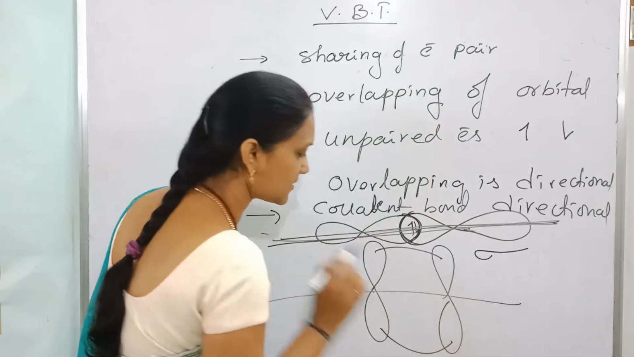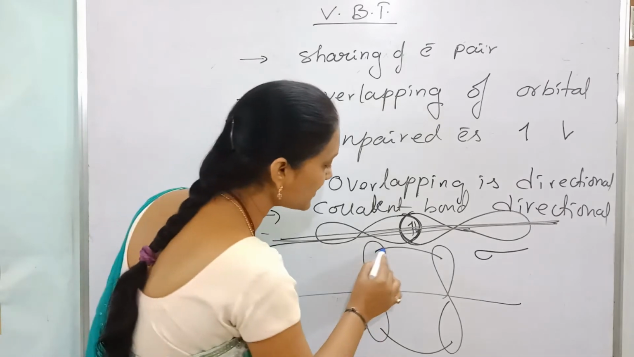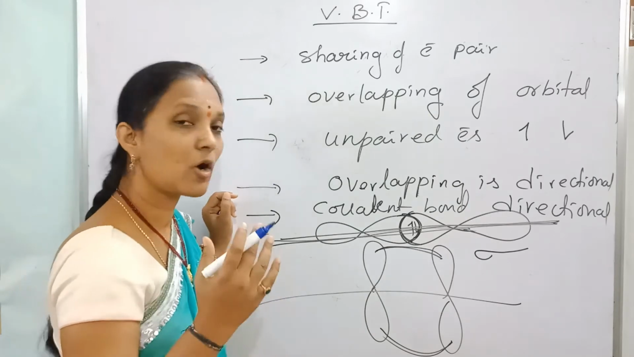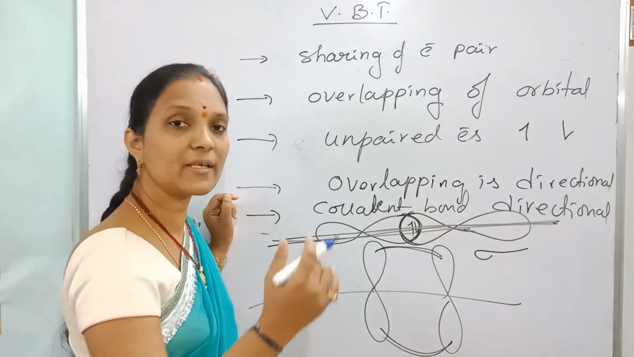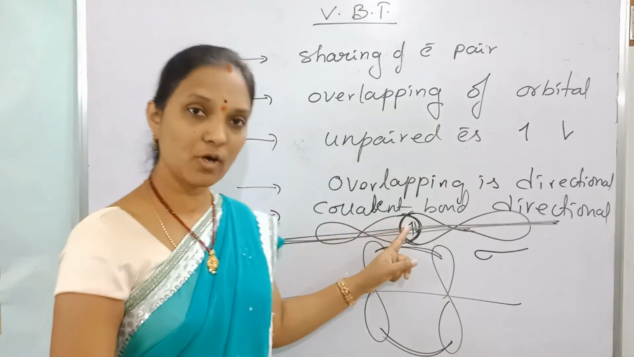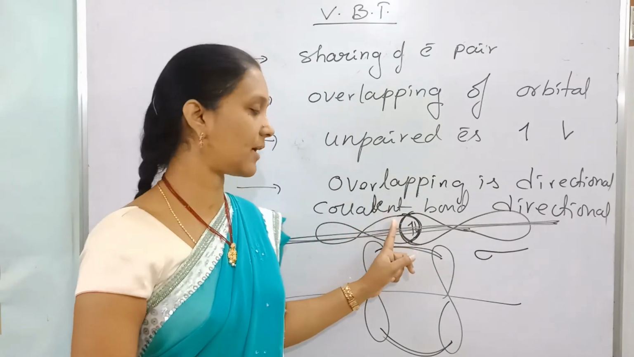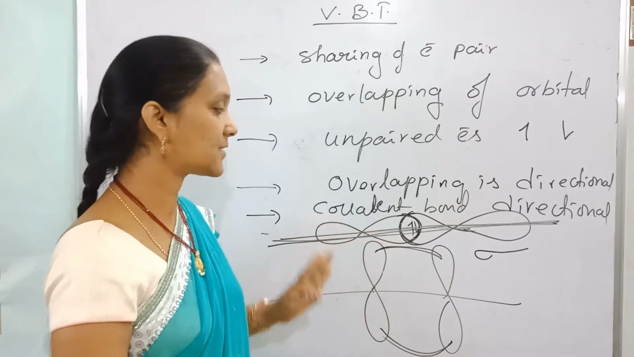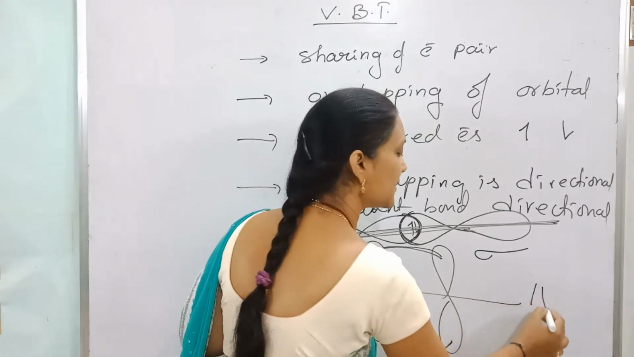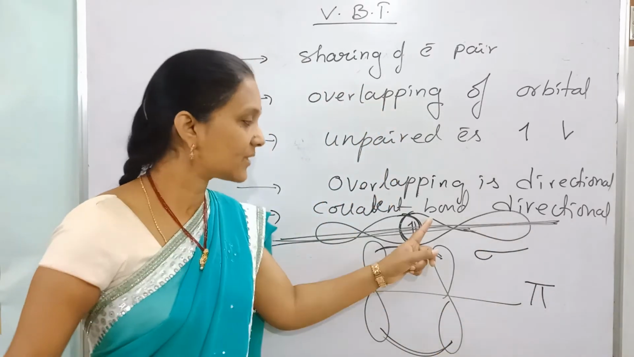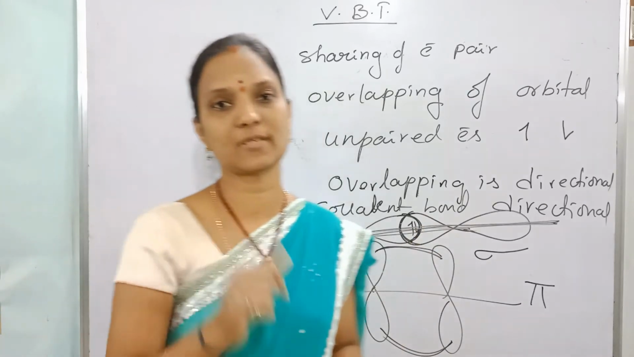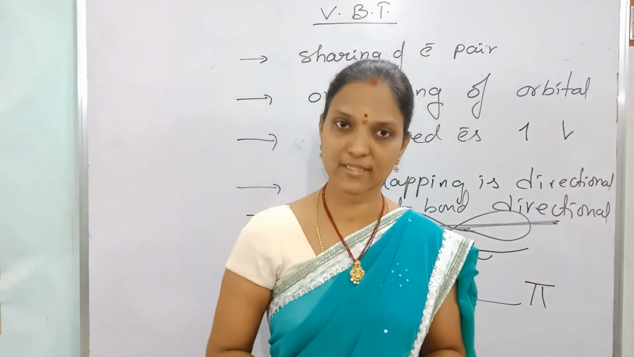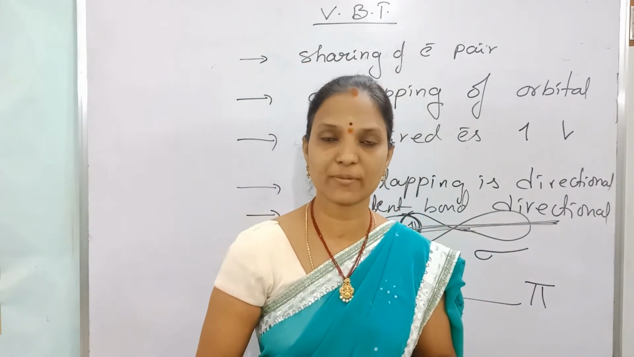If this is the axis, now overlapping of orbitals takes place above and below the axis. That is lateral overlapping, or sidewise overlapping, or overlapping above and below the axis. When this overlapping takes place, the formed bond is called a pi bond. This is a sigma bond, this one is a pi bond. So two types of covalent bonds are formed because of overlapping. End-on-end overlapping leads to the formation of a sigma bond. Sidewise overlapping leads to the formation of a pi bond.